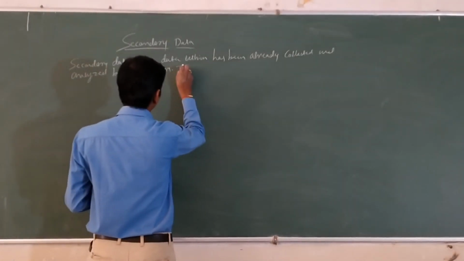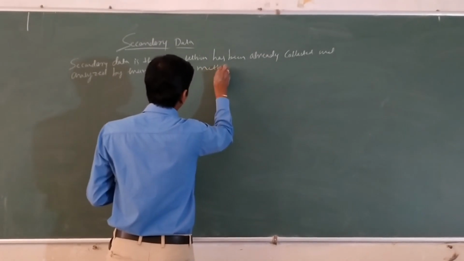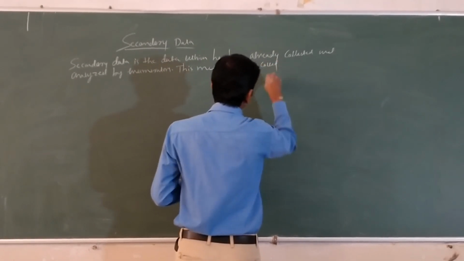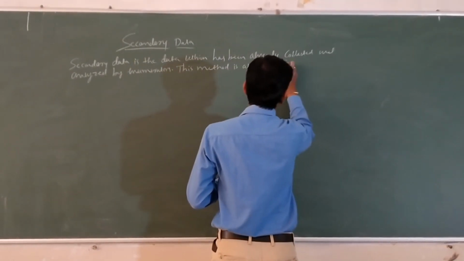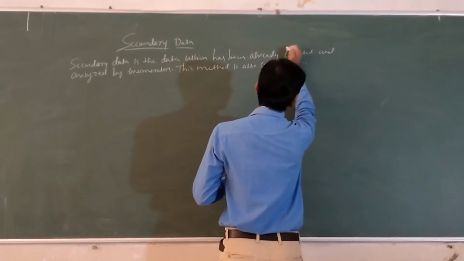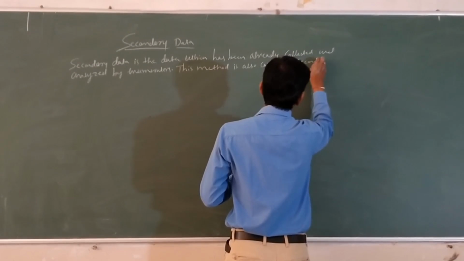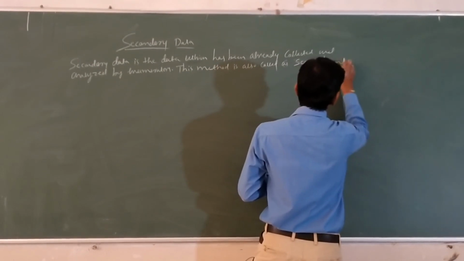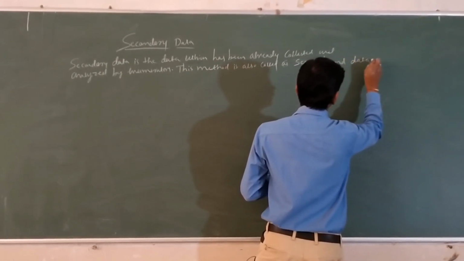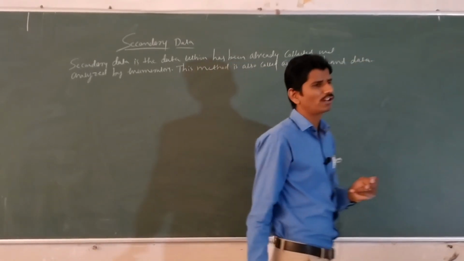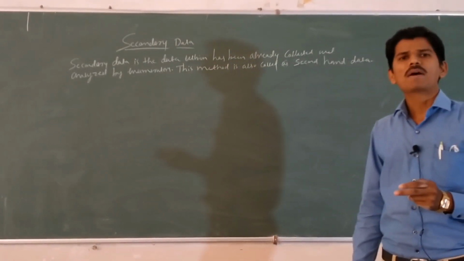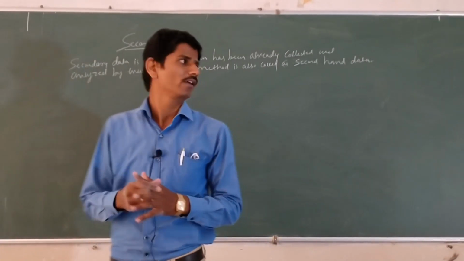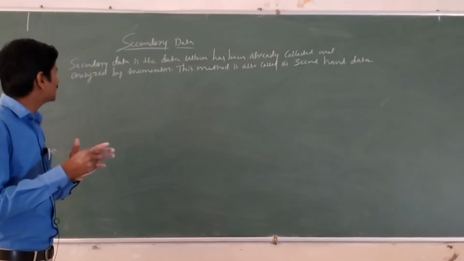This method is also called second-hand data. Primary data is said to be first-hand data and secondary data is said to be second-hand data. Second-hand data is the data which has been already collected and analyzed by enumerators.